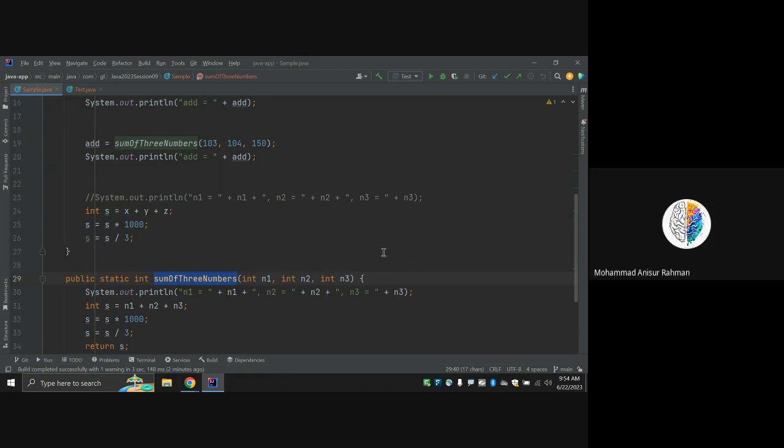Any other clarification? So far is better.